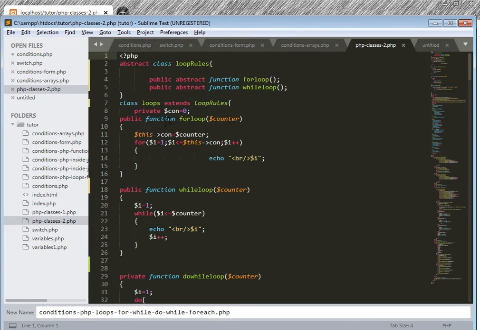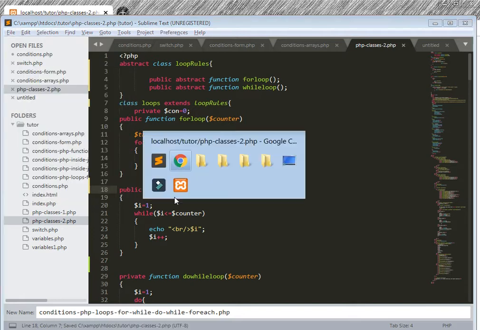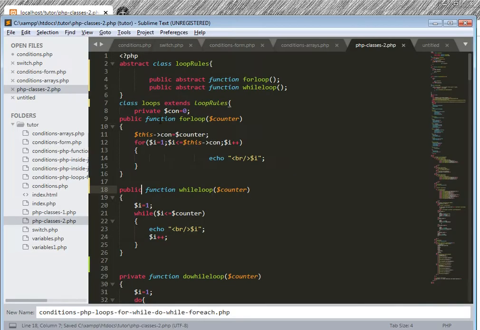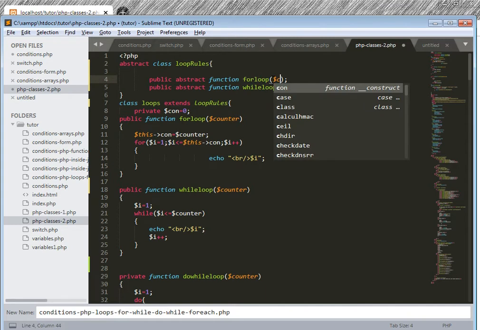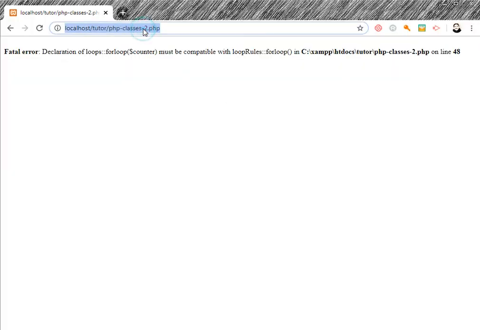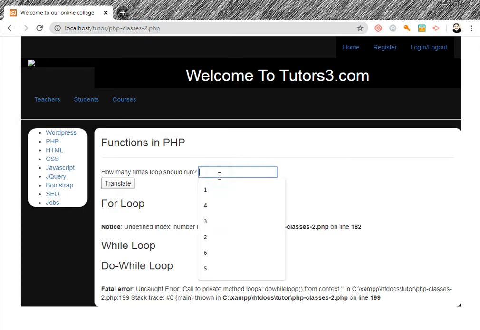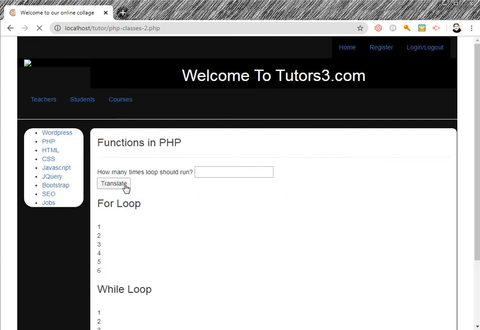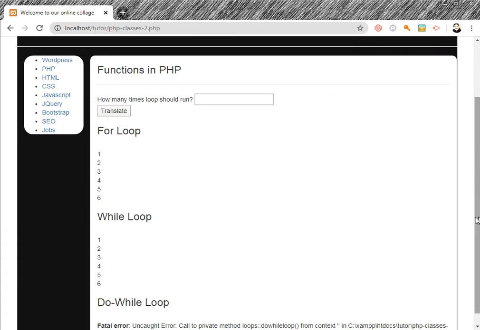This is because of this public abstract function. There is a problem with the for loop, because of this argument, the signature must be the same. Now see 6, translate. Both are working, no error.